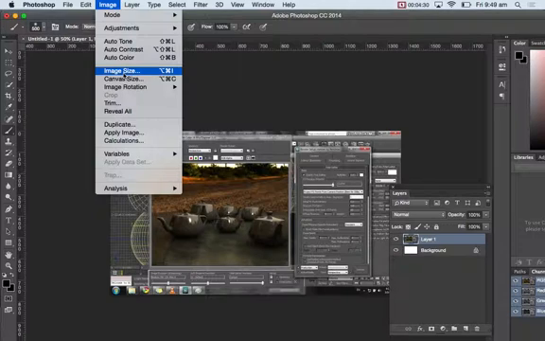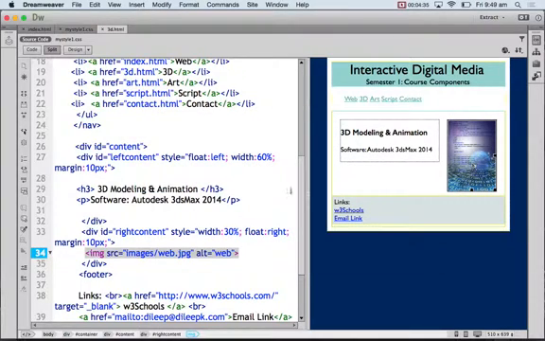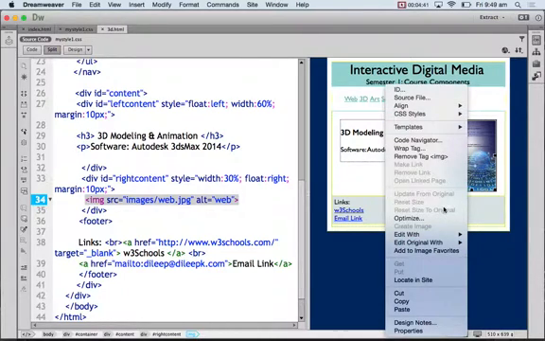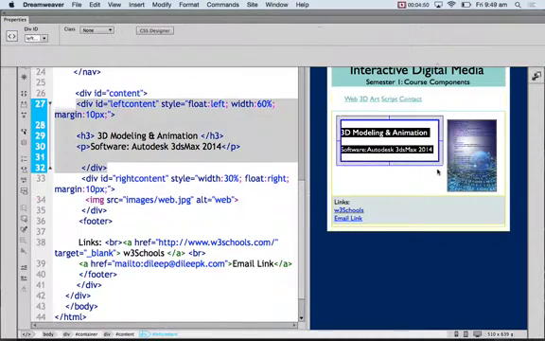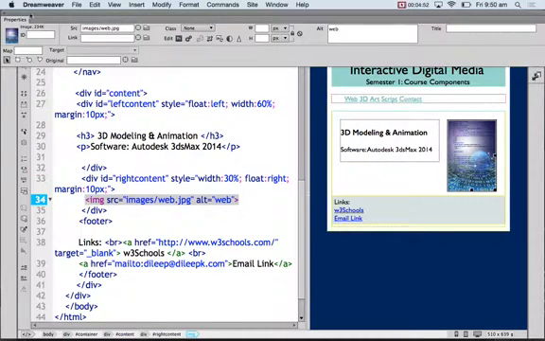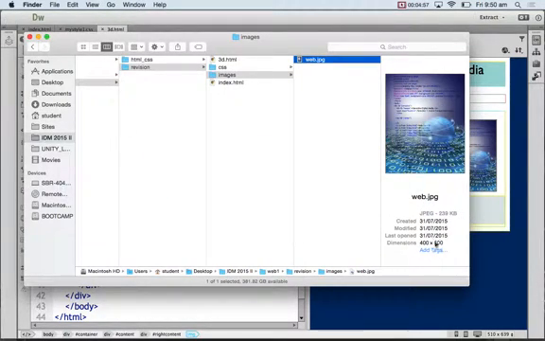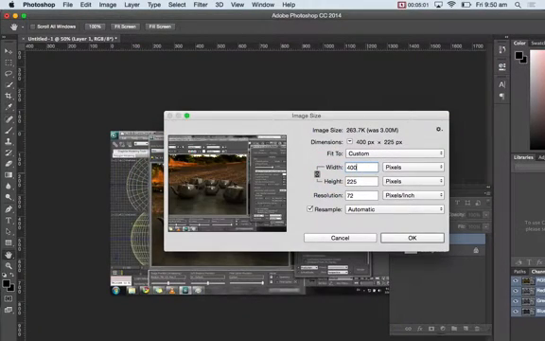Now I'm going to resize it, image size. And what width do you think I have for this guy? The width for this guy is about, properties. I'm going to have a check about what the width is. The width is 400. So what I'm going to do here is this guy's width will also be around 400.